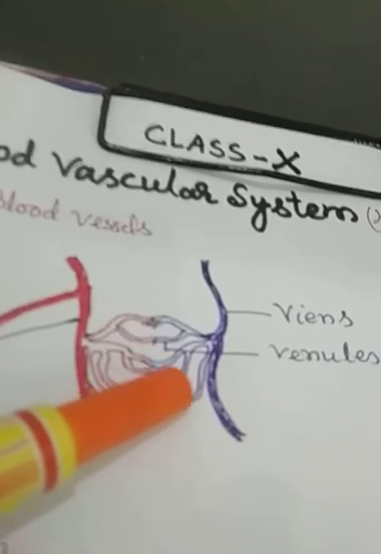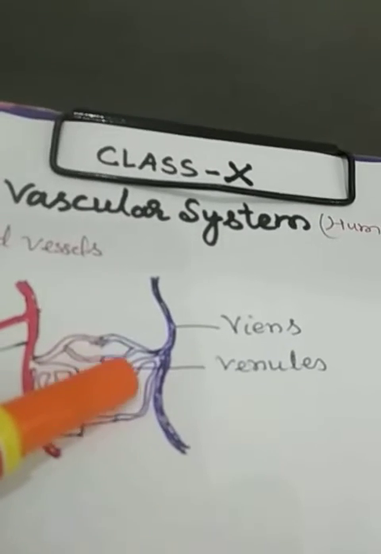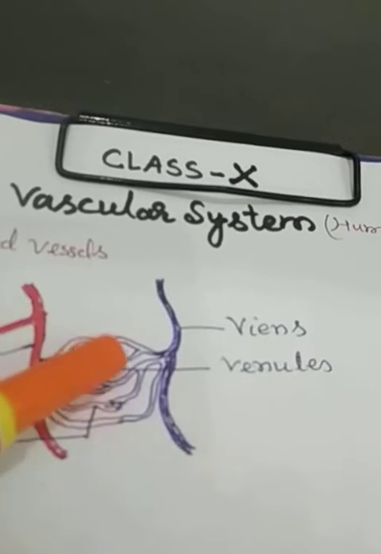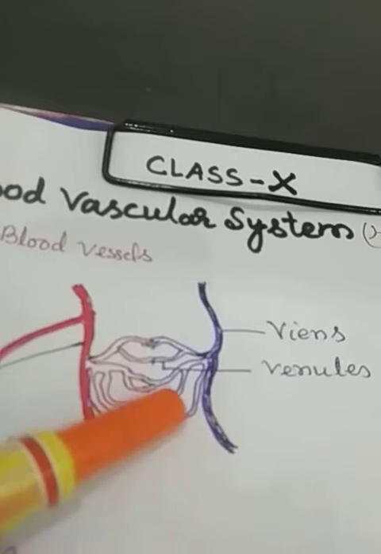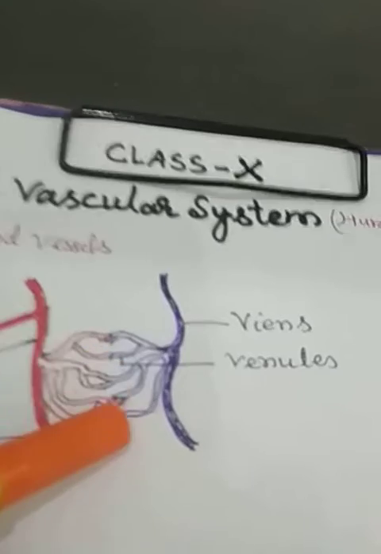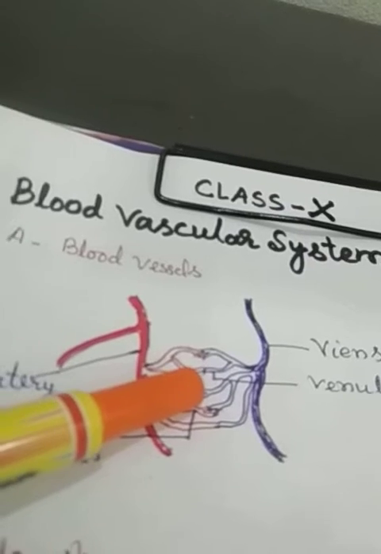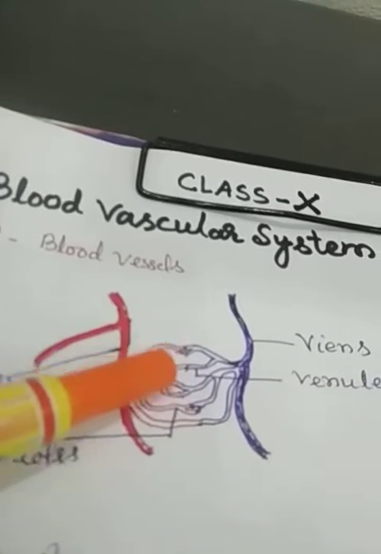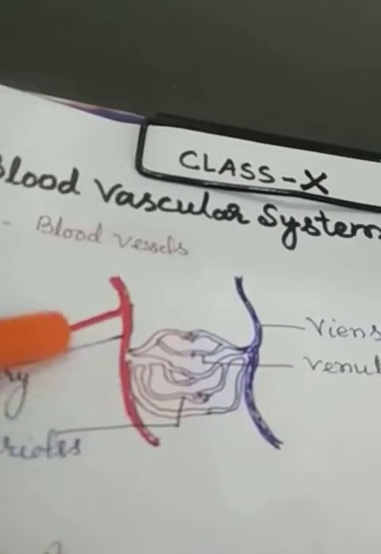These arterioles and venules get united together in an organ or in a tissue for the exchange and absorption of the required material into these blood capillaries. As you have seen in your eyes, thin red colored threads, these are the blood capillaries. These are also of two types, venules and arterioles.